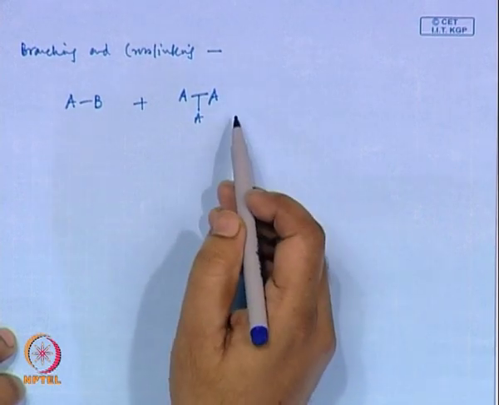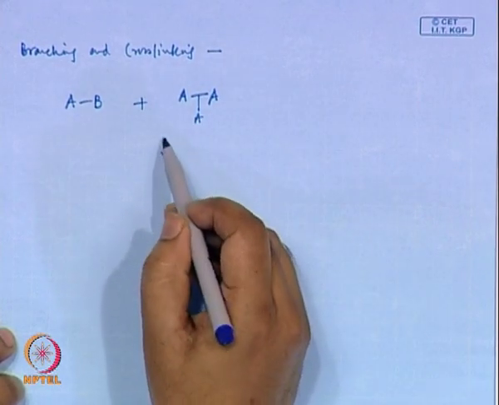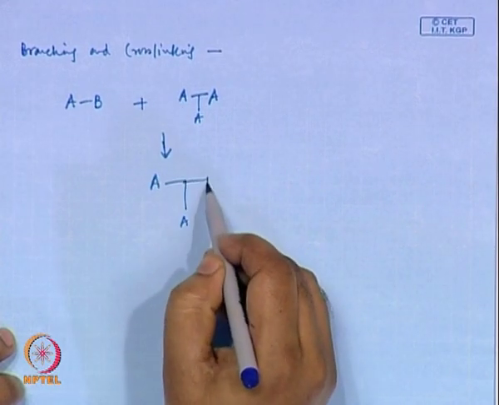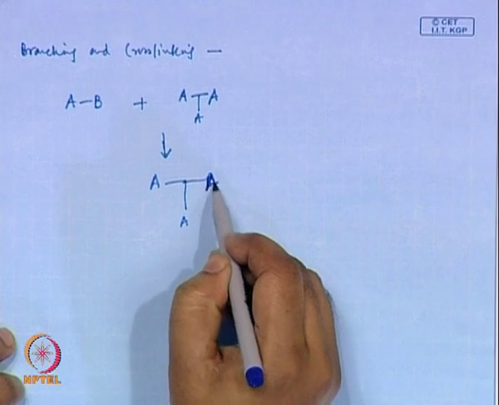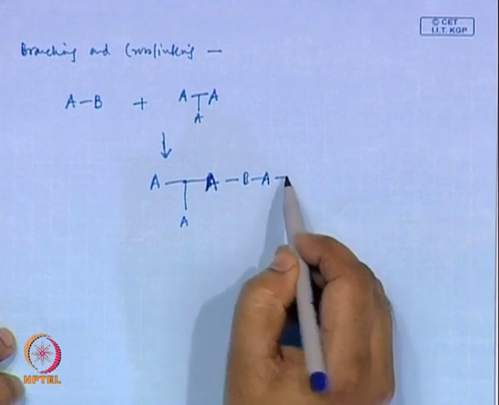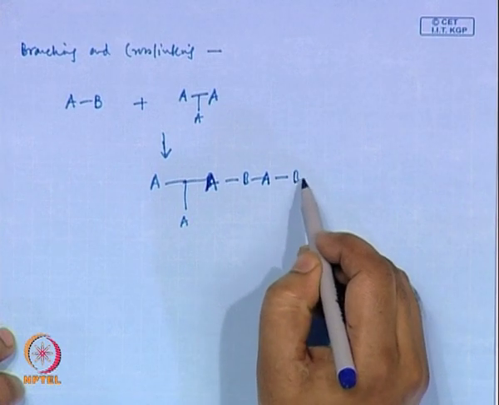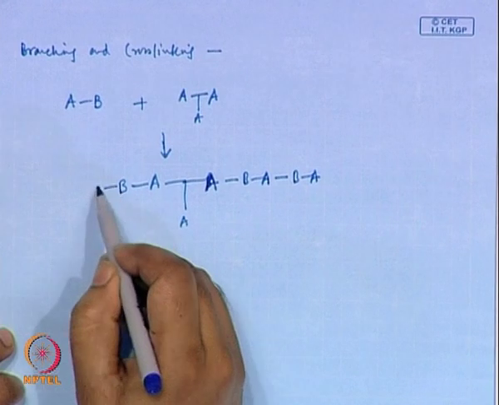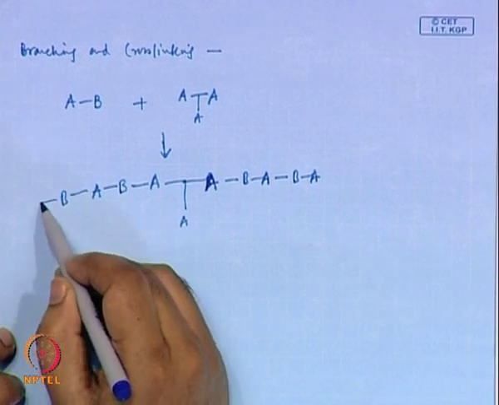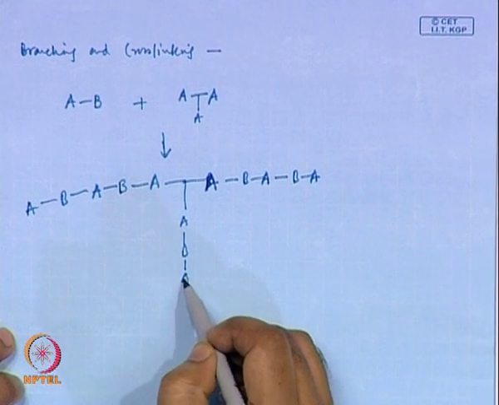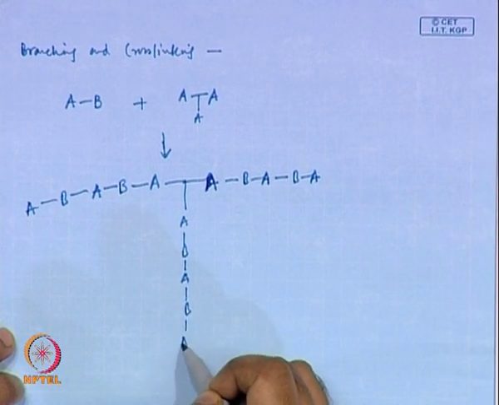Now, how will they react? Obviously, A can only react with B, so it will react with B, and the other side will be A. Again this will react with B, the other side will be A. Similarly, this side will react with B, other side will be A, and similarly here also it will react with B, A, B, A, something like that.